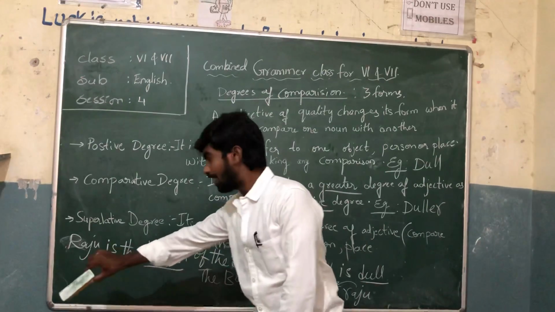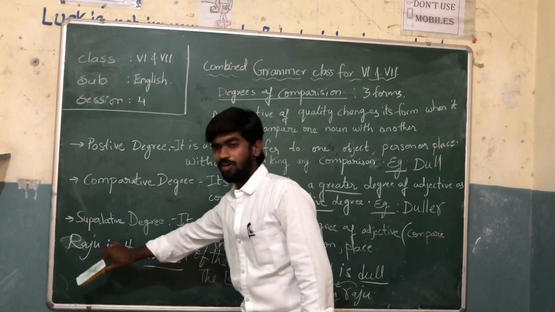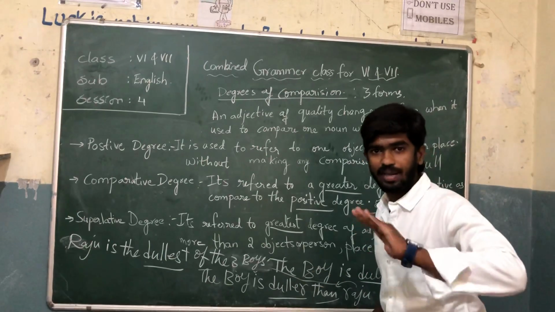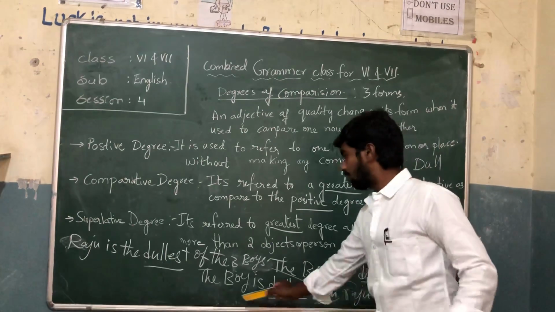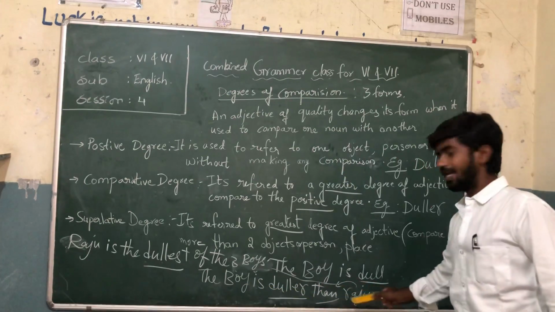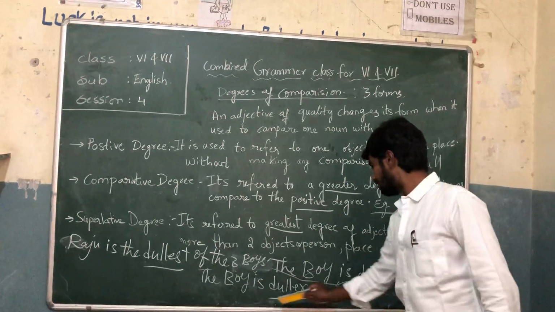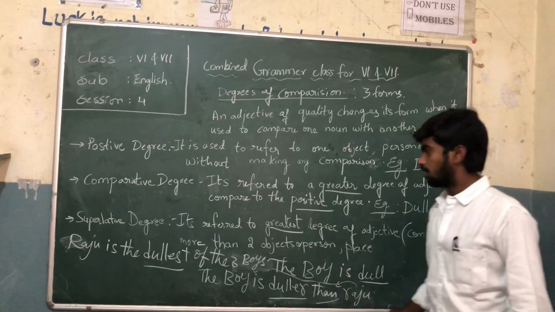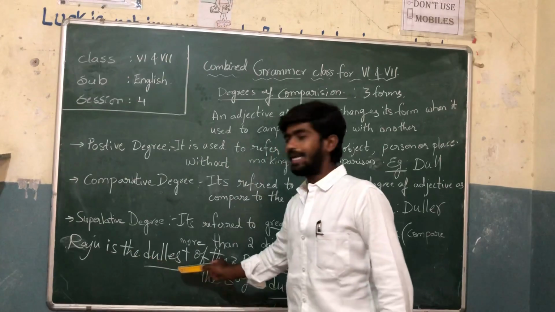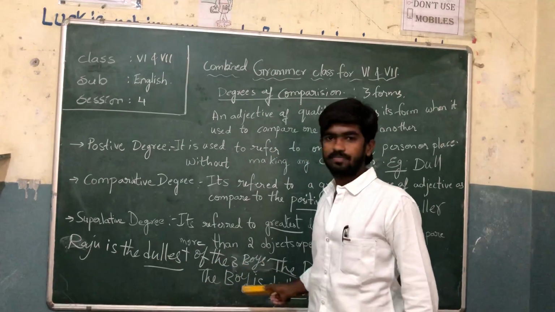So once again, I repeat. Just listen carefully. In the first example, we are saying the boy is dull, and we are not comparing with any person. In the second example, we are saying the boy is duller than Raju. In the third example, Raju is the dullest of the three.